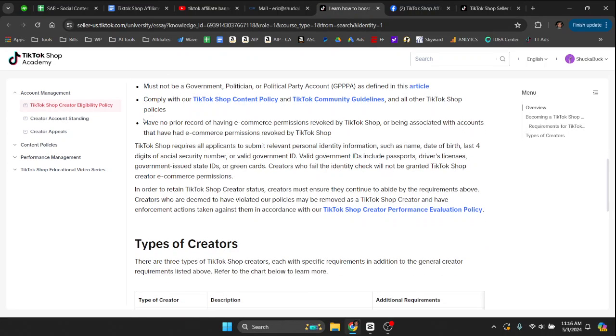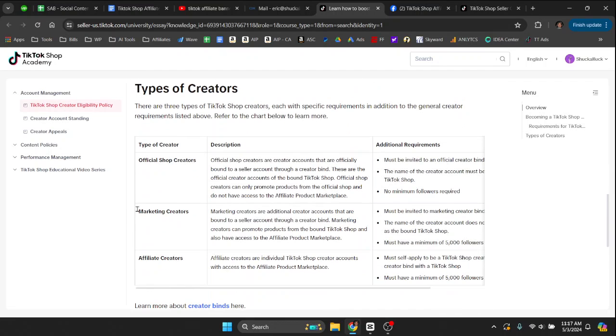The only thing that really has me worried, this is the major thing that I'm worried about, is you have to have no prior record of having e-commerce permissions revoked by TikTok shop or being associated with accounts that have e-commerce permissions revoked. If you don't know the person who owns the TikTok shop, that's not a good thing, because if they get their e-commerce permissions revoked, that's on you too. So if you're a marketing creator and you don't know the person running the TikTok shop, they get a violation, you're going to get a violation, you're going to be gone from the affiliate program forever. You're not going to be able to get any account back.